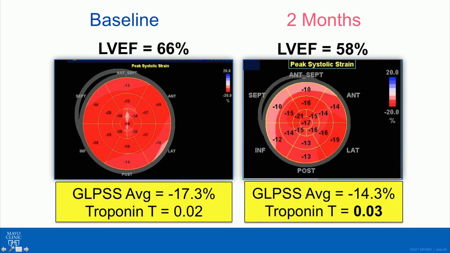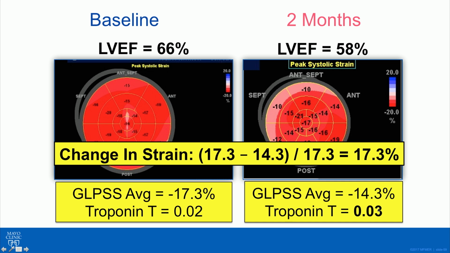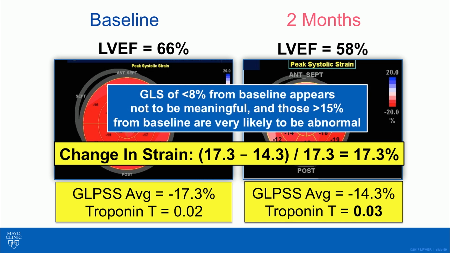If we look, however, at the global longitudinal strain, remember it started at minus 17. Here I just show you a troponin T, a biomarker we often measure as well. But 2 months later, the ejection fraction dropped, but so did the strain from minus 17 to minus 14%. So now that change in strain relative is about 17%, and that breaks the threshold to be a meaningful reduction in global longitudinal strain.